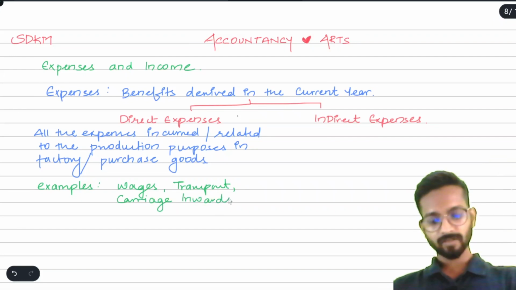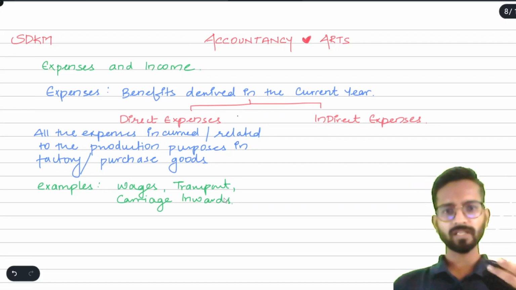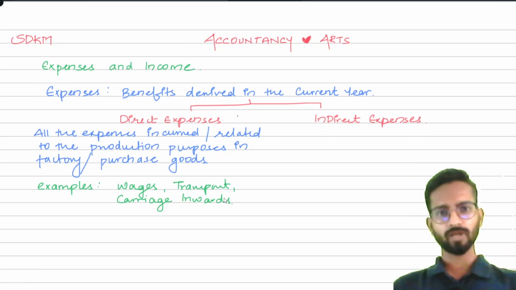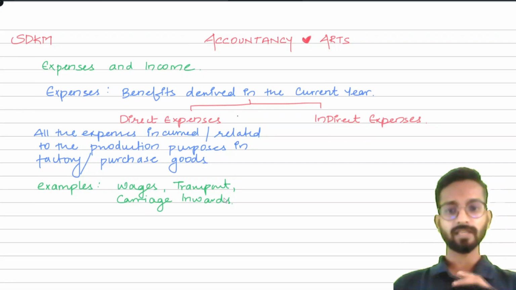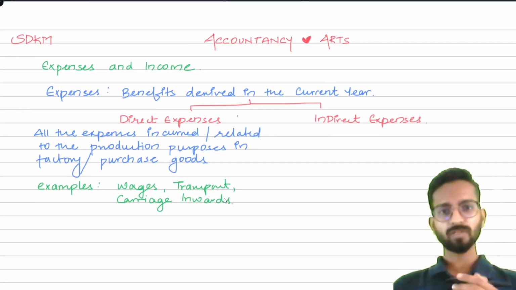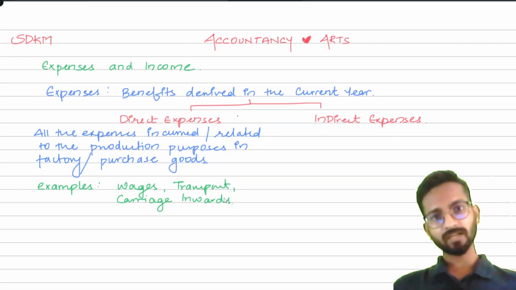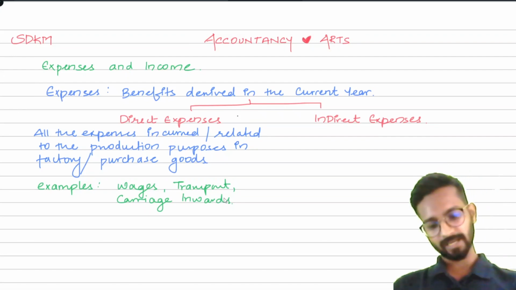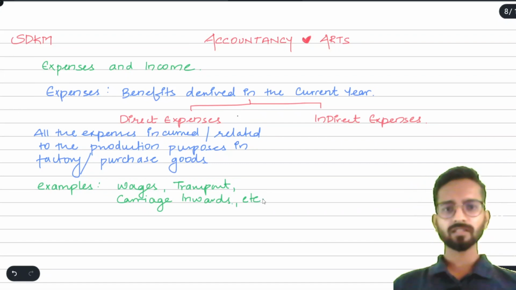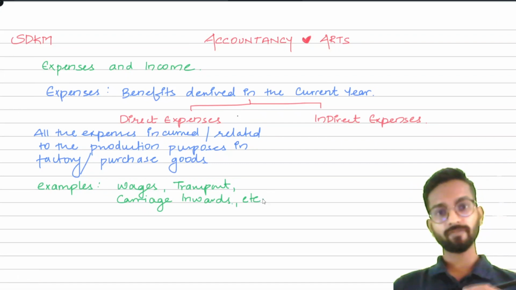Carriage inwards is when you have to bring that raw material, that shirt, to your place, to your godown, to your office, to your factory. It means the transportation expenses we are paying to bring that goods to our office, that is carriage inwards, etc. Now you can also write here the power used in the factory, fuel used in the factory, electricity bill of the factory, everything is a direct expense.